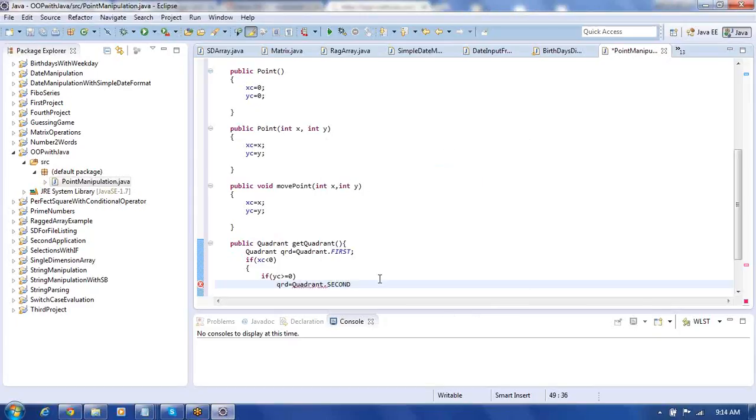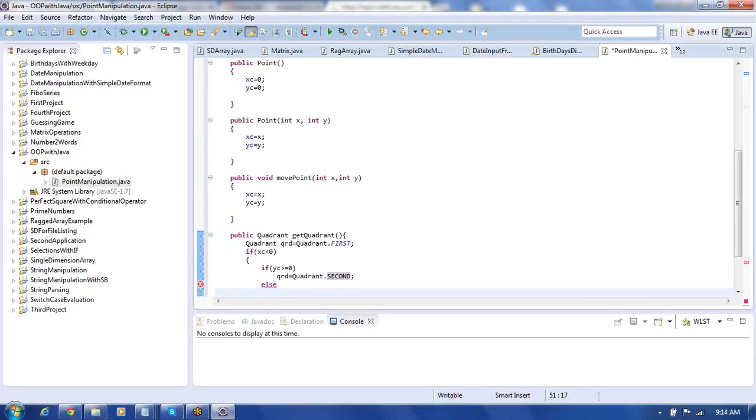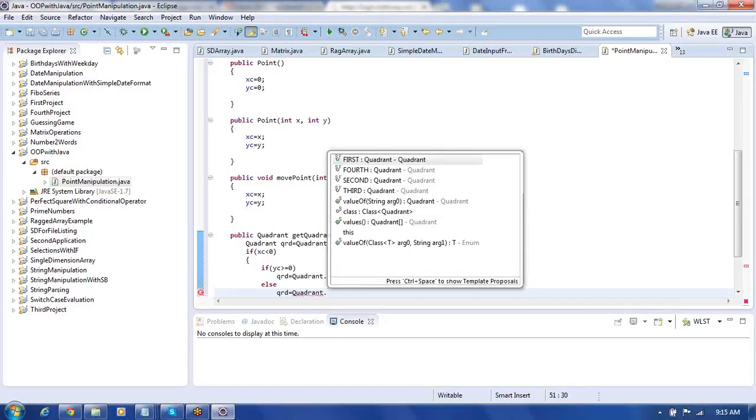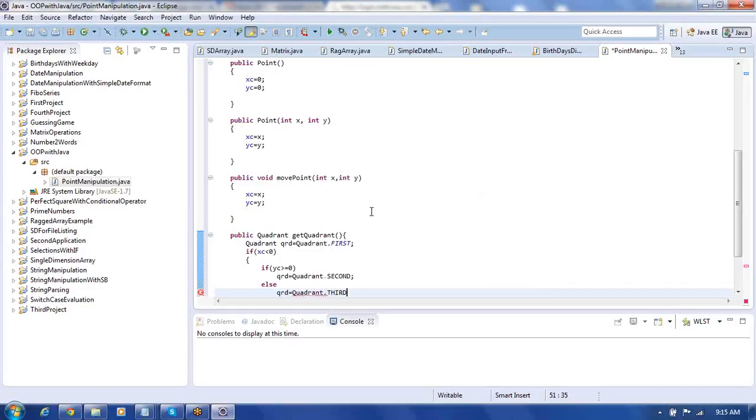Else we write qrd equal to Quadrant dot third.